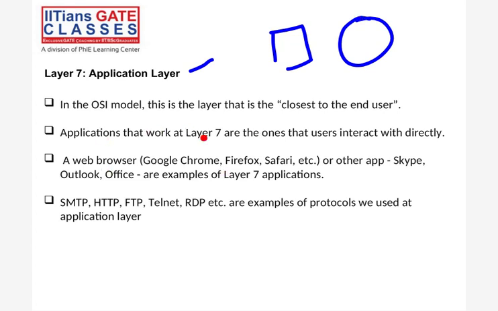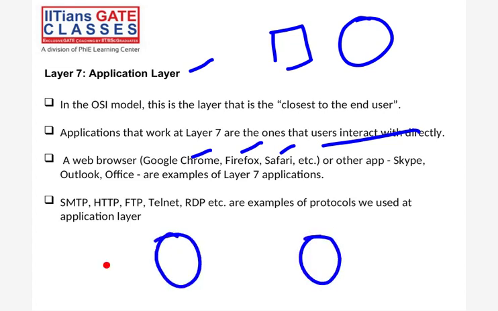Now see this Google Chrome, let's say, and you have another Google Chrome. This is system A, this is system B. Now you want to send mail through Google Chrome, you need some protocol. Then only you are able to send the mail. We need SMTP, Simple Mail Transfer Protocol. We will study this protocol in detail later. But what I am saying is, I'm applying some rules. These rules are SMTP for sending the mail.